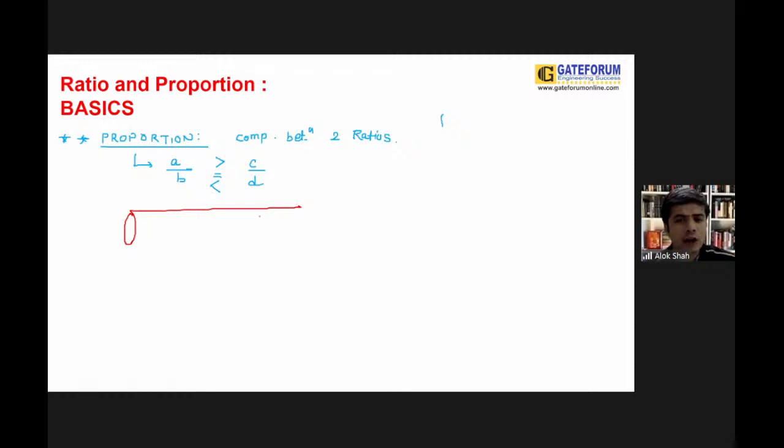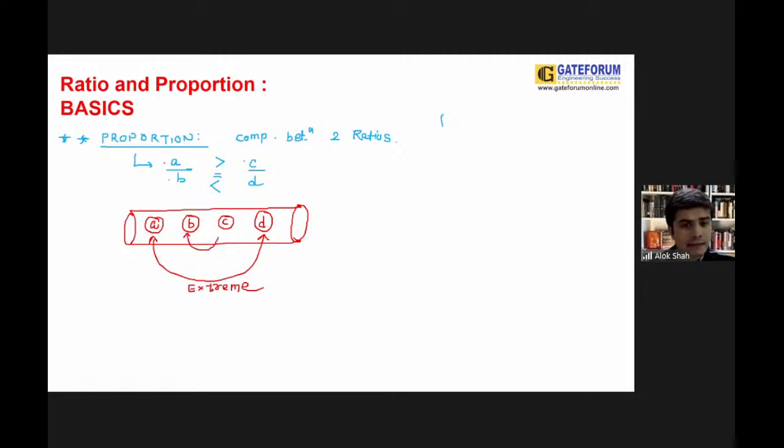If I want to find out a proportional thing, I'll keep A, B, C and D in a row. First is A, second is B, third is C and fourth is D. Now A and D are basically the extremes because they are on the outer sides, and B and C are your means.